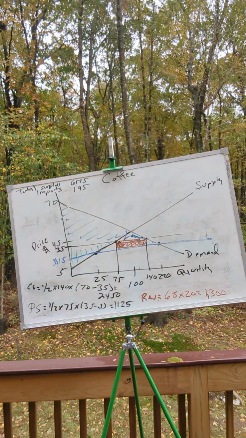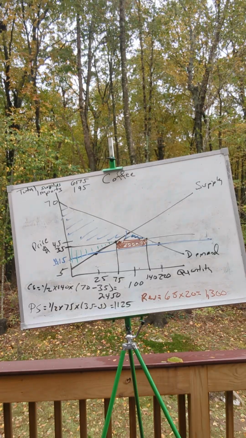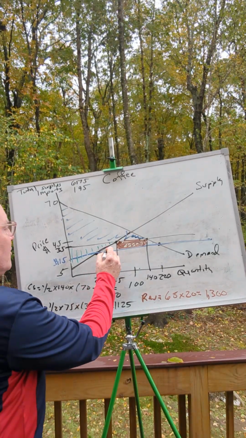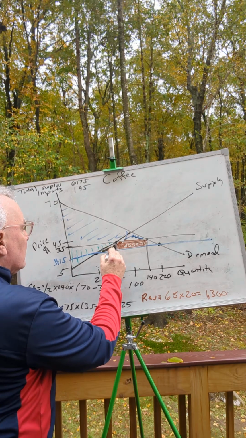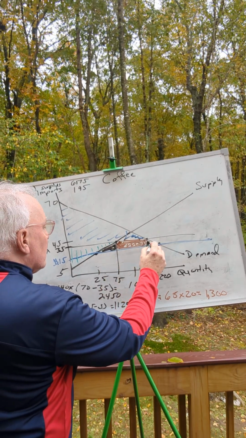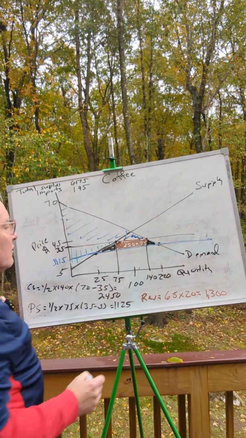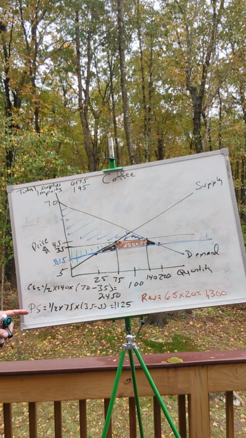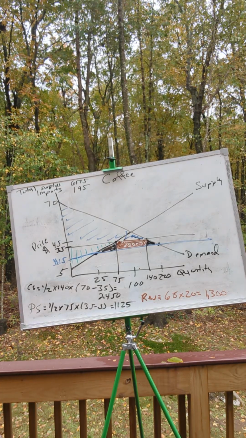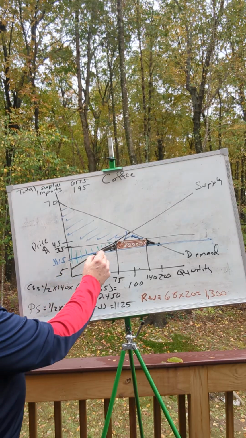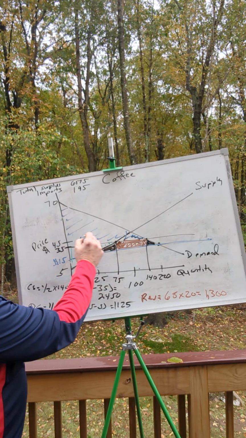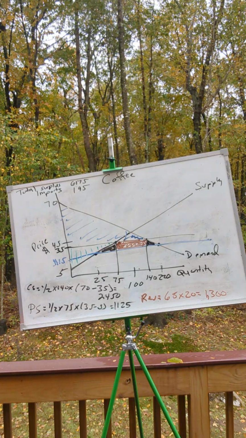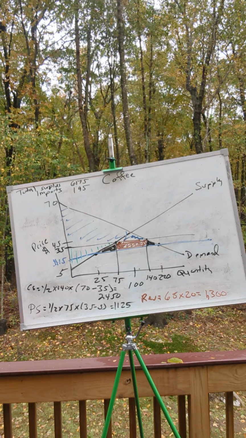And the difference is what we're going to call deadweight loss, which is that we have this area here plus this area here that were part of total surplus before the tariff went in, that is now no longer part of total surplus, is not part of producer surplus, not part of consumer surplus, and not part of the revenue that the government is going to collect, but is just a loss to society.